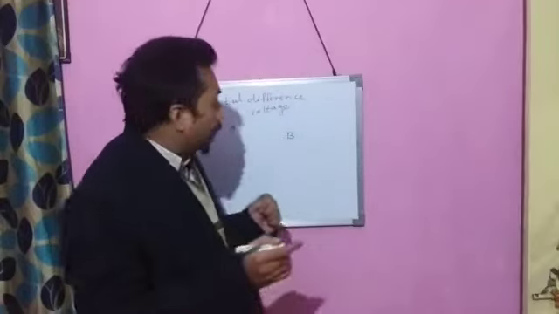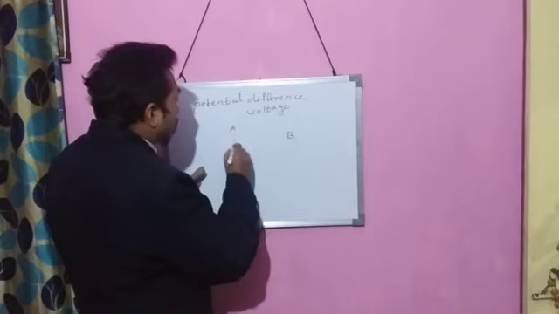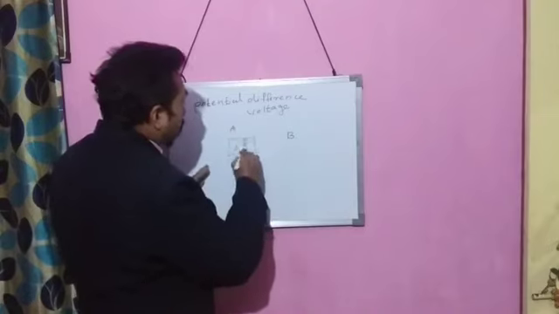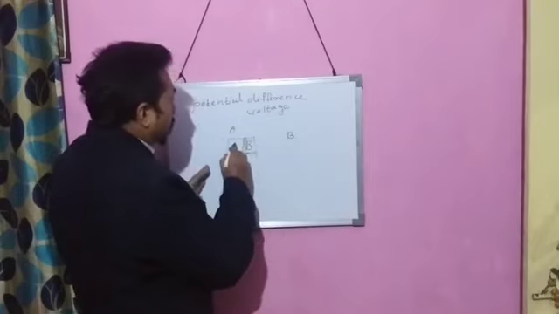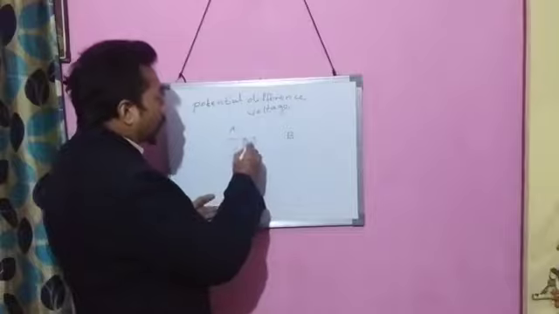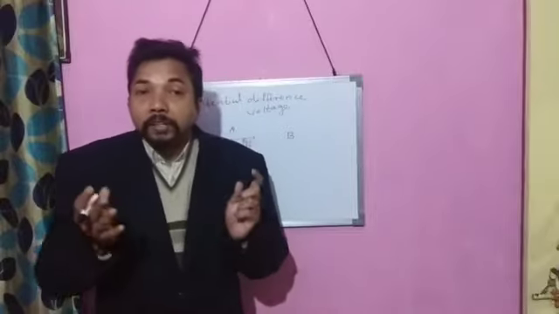And in the same way, suppose that there are two bodies A and B. When they are kept in contact with each other, suppose A is at a higher temperature, suppose 50 degrees Celsius, and B is at a temperature of 20 degrees Celsius.